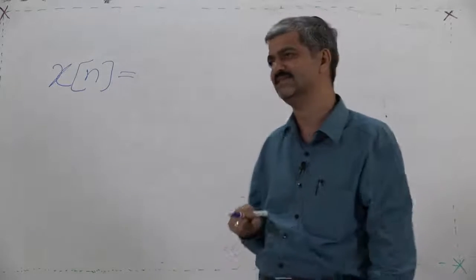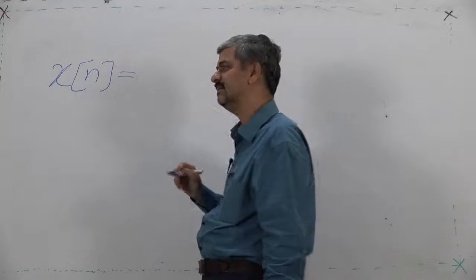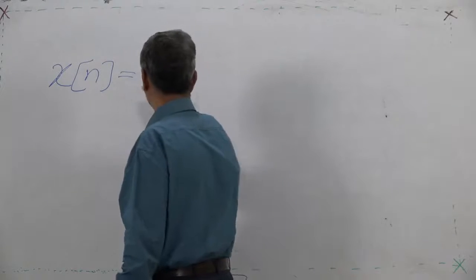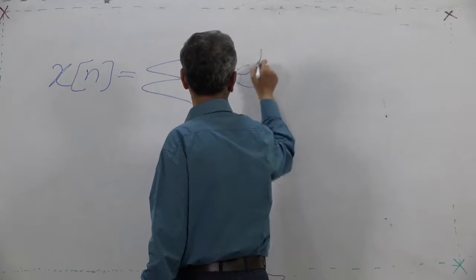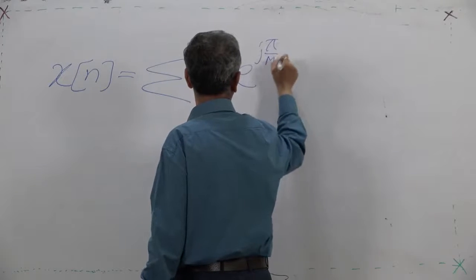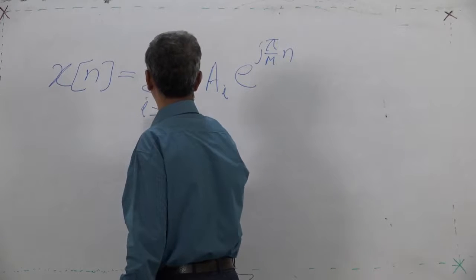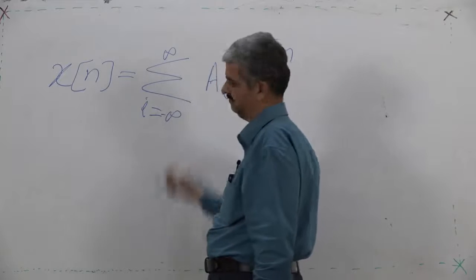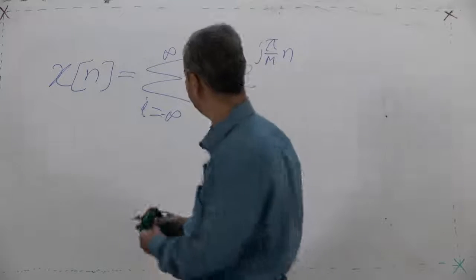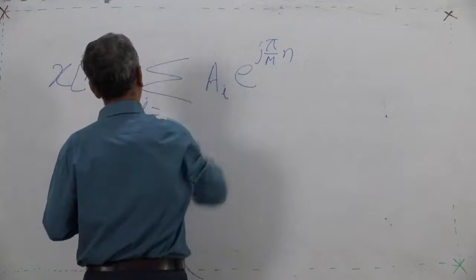Now, what I claim, yes, the sequence given by you is a summation of sequences, where i is an integer, or we can say m only.